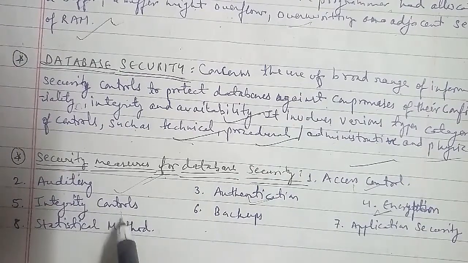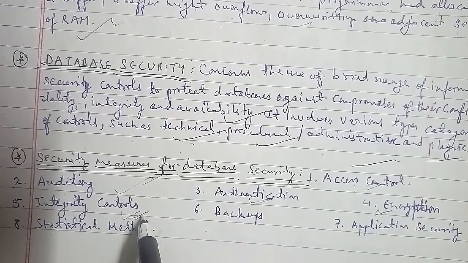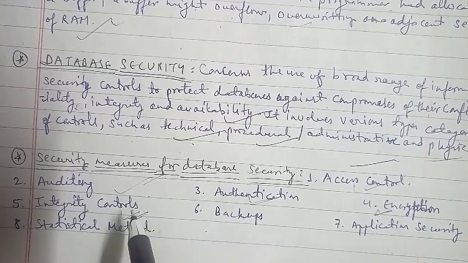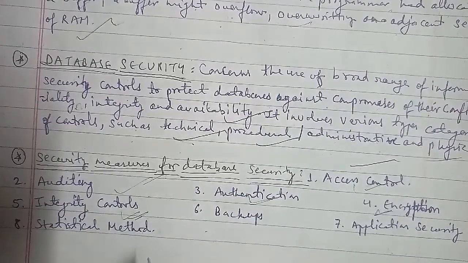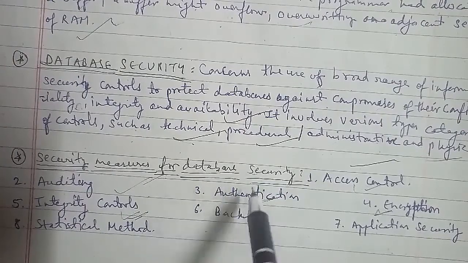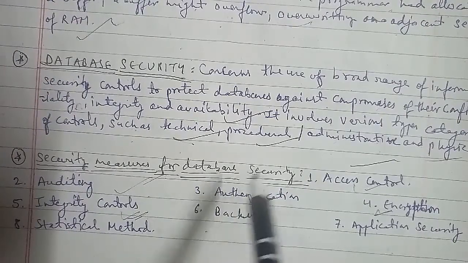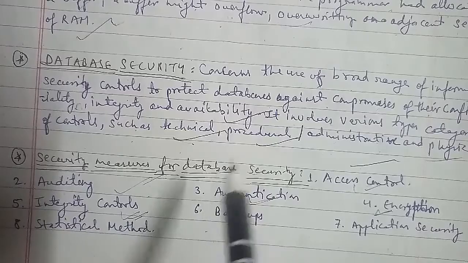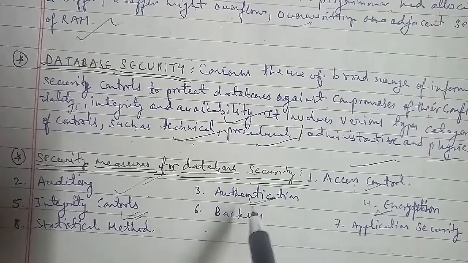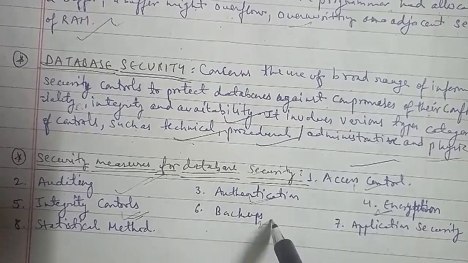The fifth one we have is integrity control. Data integrity refers to maintaining and assuring the accuracy and consistency of data over its entire life cycle. Data integrity aims to prevent unintentional changes to information as well. Let's go ahead with the sixth one, that is backups.